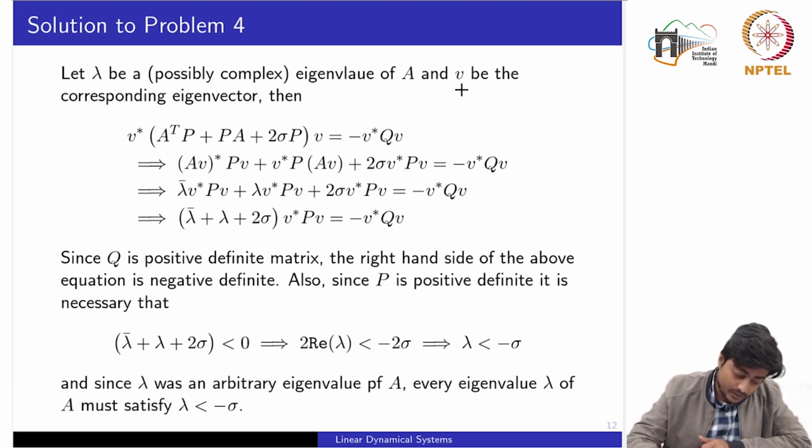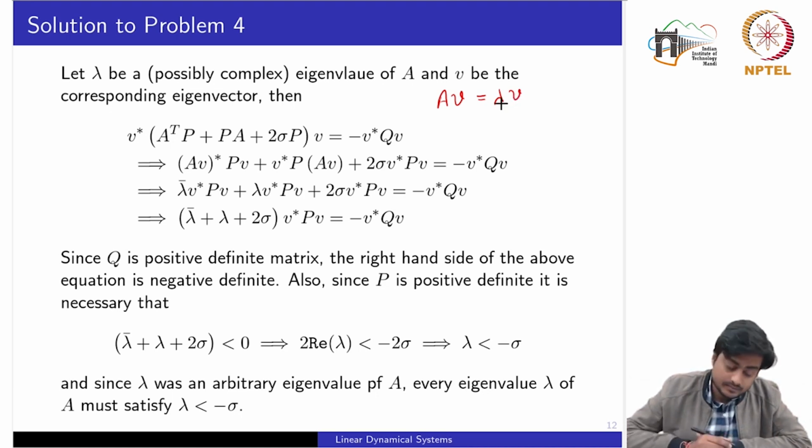Right? So we know already that for the eigenvalue lambda, the eigenvector we can represent as AV is equal to lambda times V, where V is the eigenvector associated with lambda. Now using the equation, we write the quadratic form, which is V star, where V star is the complex conjugate of the vector V, times this complete matrix which is on the left hand side, times V. Now we know that this equation already holds, so I can write on the right hand side also minus V star QV.